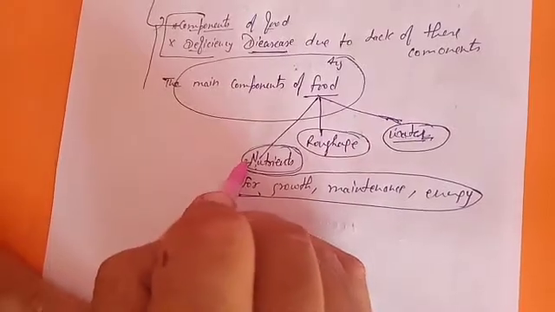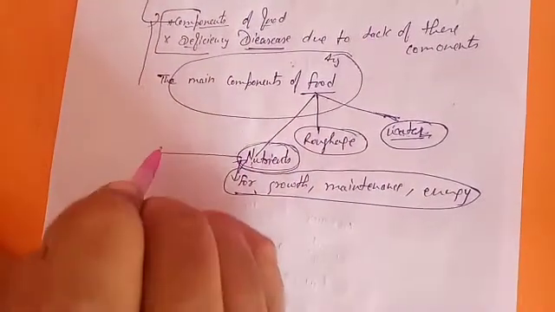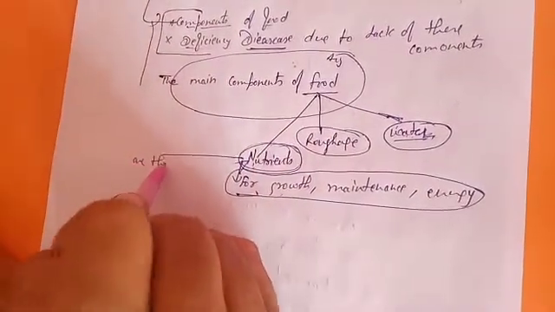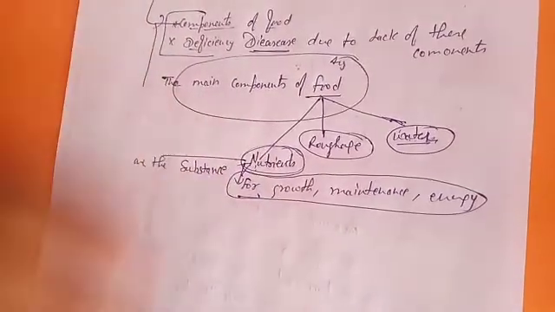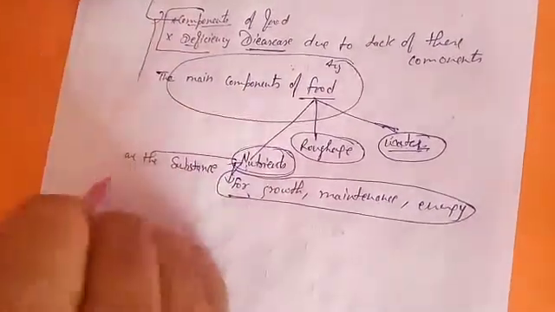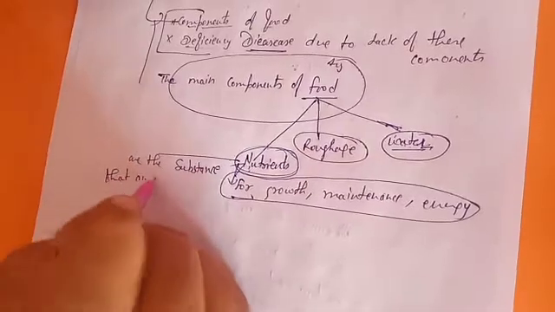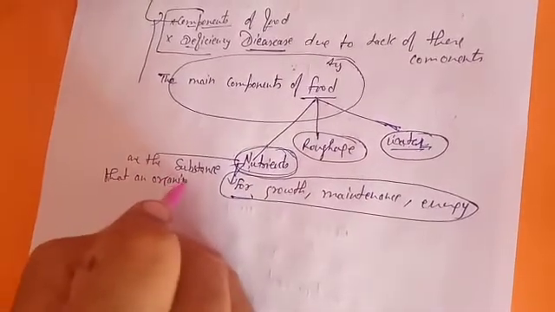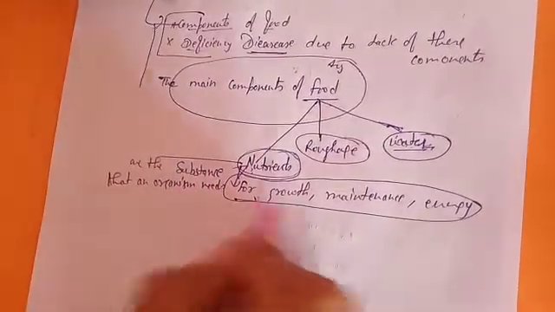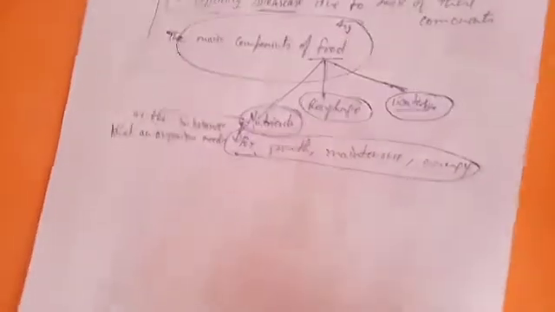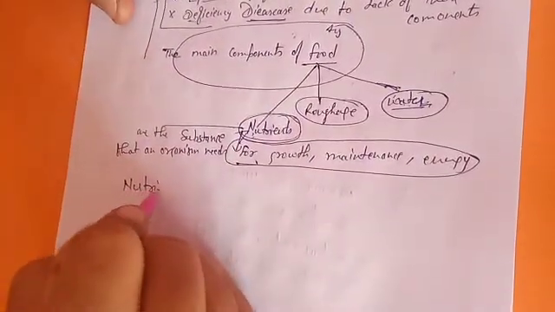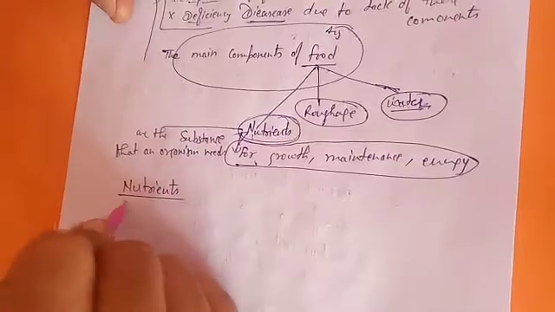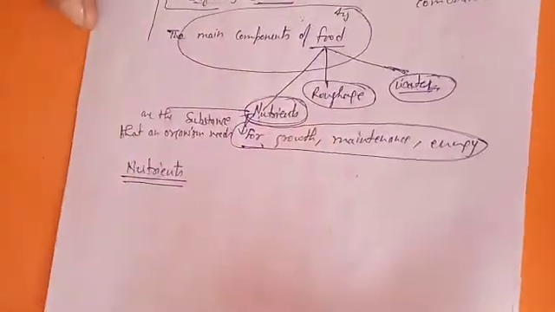Nutrients are the substances that an organism needs for growth, maintenance and energy. It helps us in a lot of things.